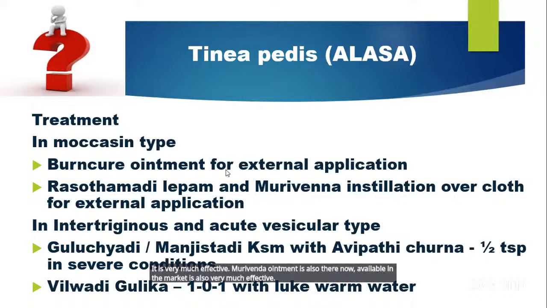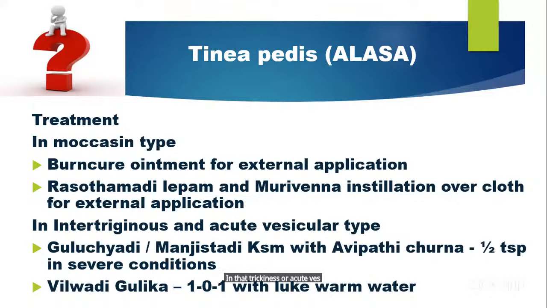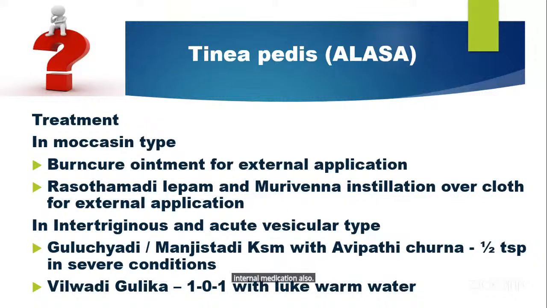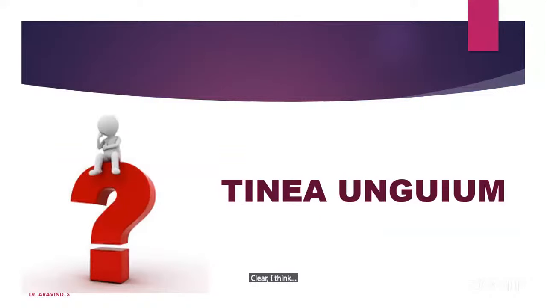In intertriginous or acute vesicular, that is oozing type, oozing type and vesicular pustule type, I am giving internal medication also. Guluchadi or Manjishtadi with Avipattikar Churna, Vilwadi itself. The classical triad is very much effective in this case. Yes, Gandhaka Rasayana is almost effective. Gandhaka Malahara is also effective. Clear? Okay or not?